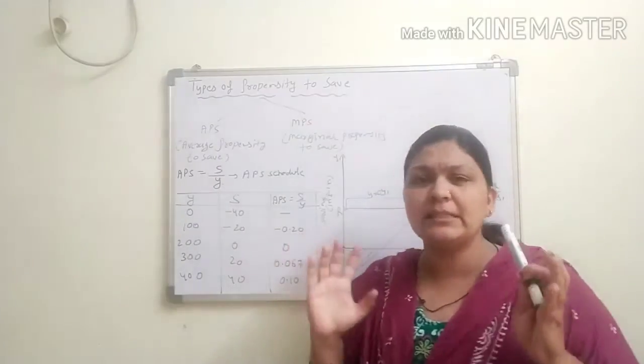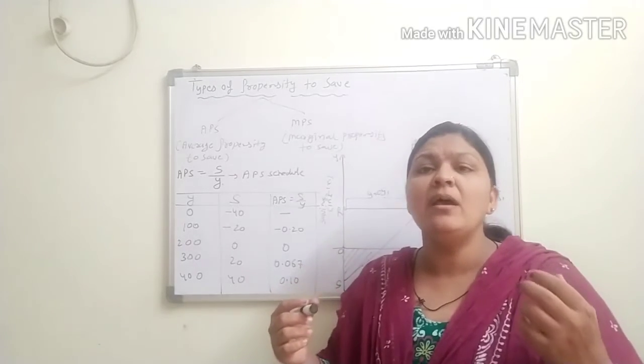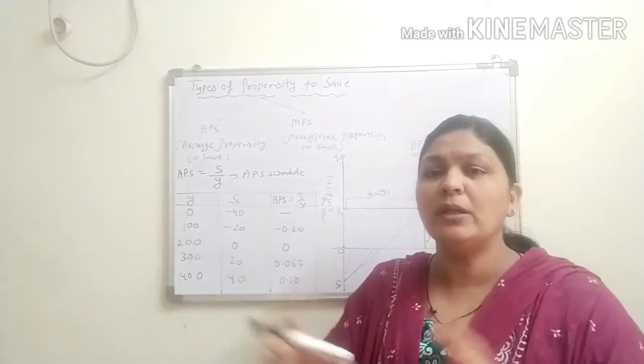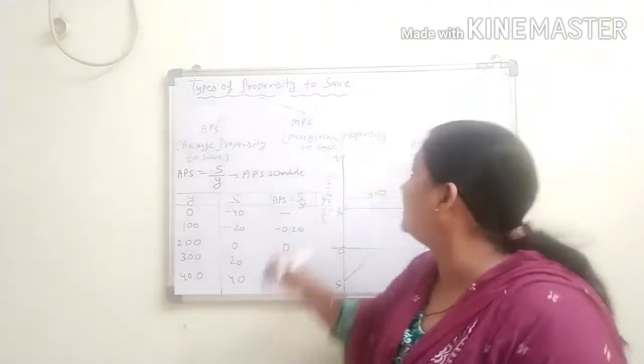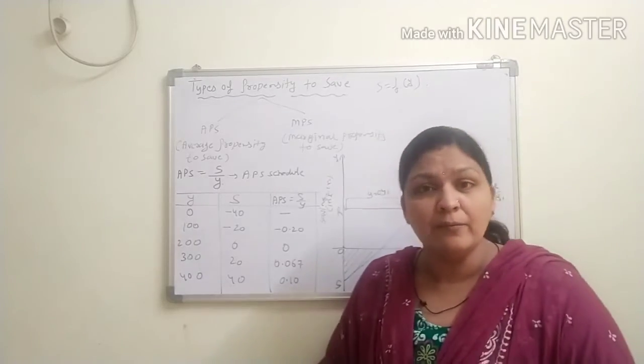So that is just a saving function. What is the saving function? The saving function means your saving compared to your income. We already saw in the previous video, S equals a function of Y. This is your saving function.